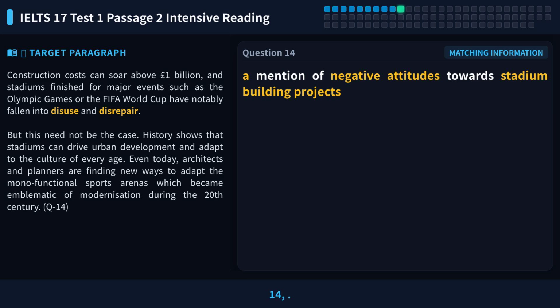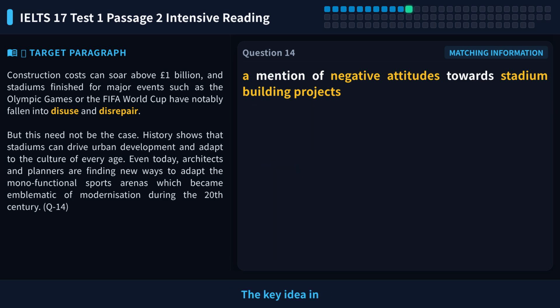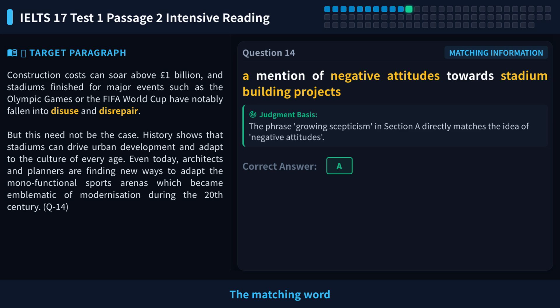Let's look at question 14. It asks you to find which paragraph mentions negative attitudes towards stadium building projects. I suggest you pause the video and try to locate it yourself first. The key idea in the question is negative attitudes. The matching word in the text is scepticism, which means doubt or a negative feeling.